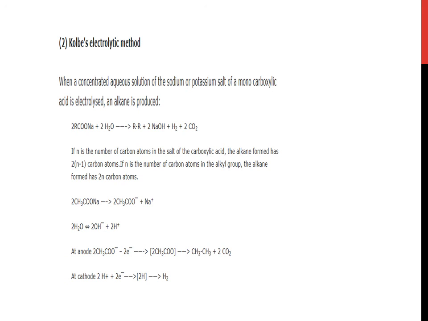The reaction is shown to you as it is an electrolysis reaction. So at anode, this acetate ion will lose 2 electrons to give carbon dioxide and alkane. At cathode, 2H plus will gain 2 electrons to give H2.